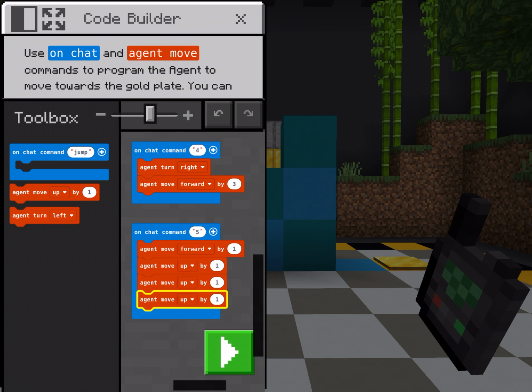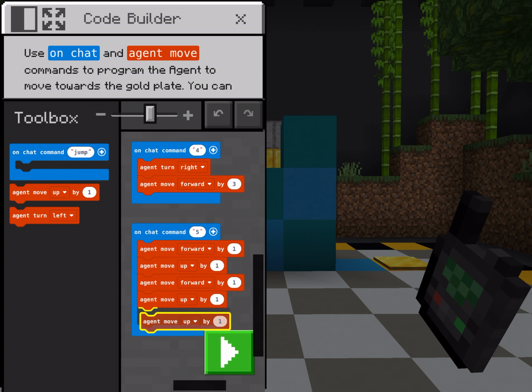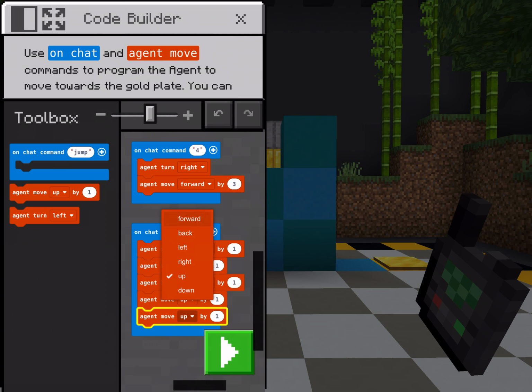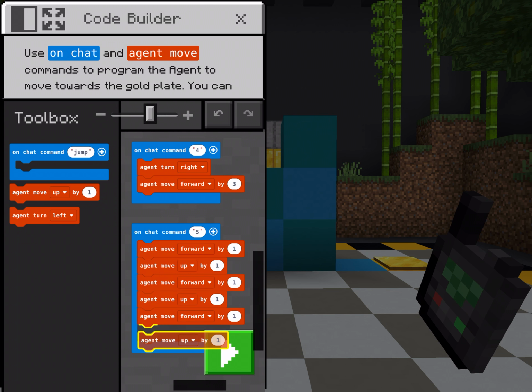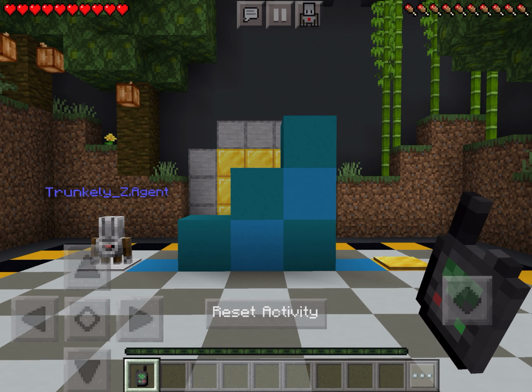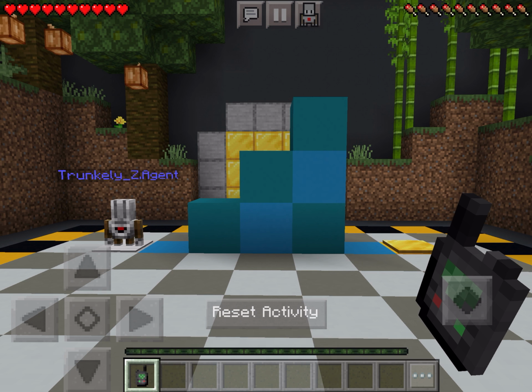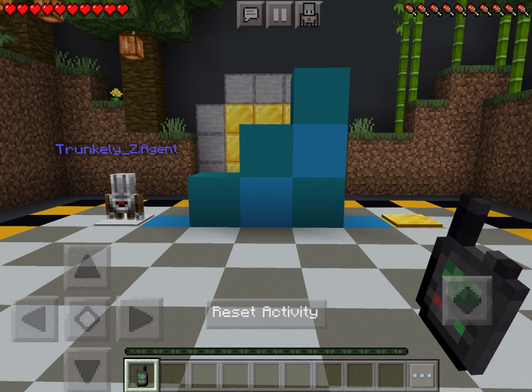Okay, so forward by 1, up by 1. Forward by 1, up by 1. Forward by 1, up by 1. Okay, so we go forward by 1, up by 1. Forward by 1, up by 1. Forward by 1, up by 1. Now we have to go forward by 1, forward by 2, and then down by 1, 2, 3.